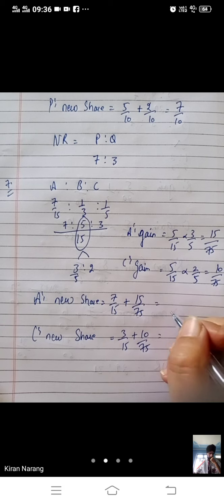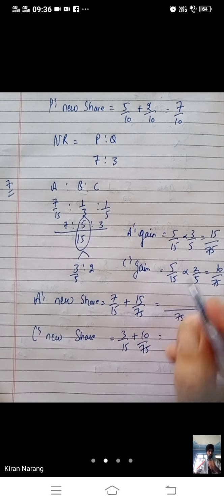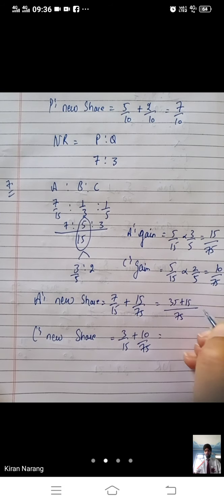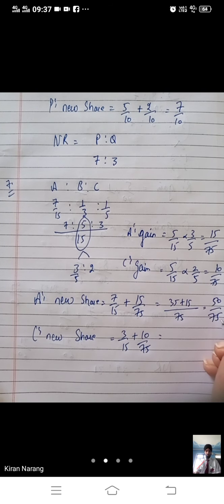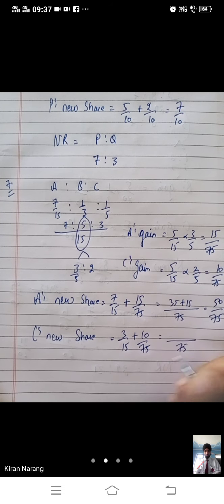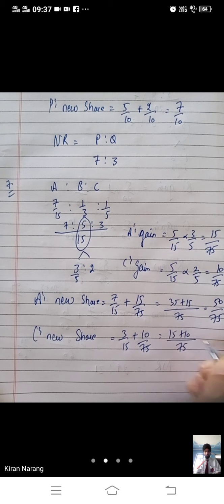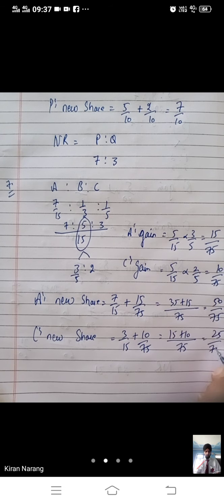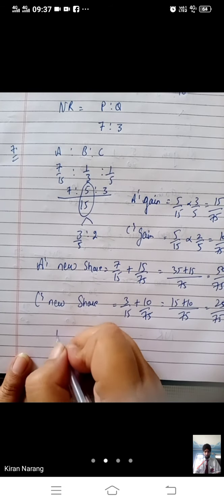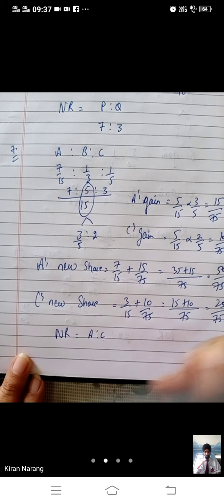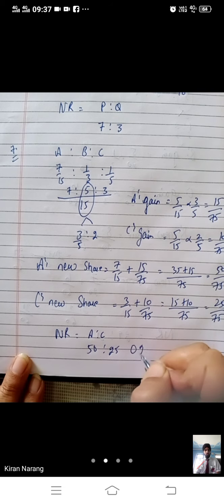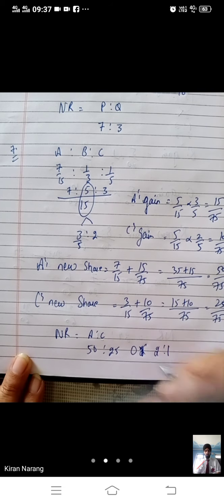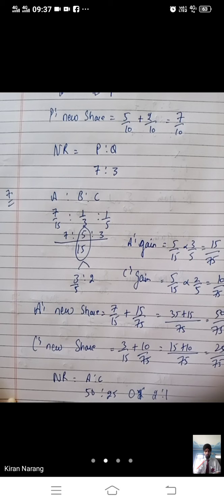A's new share is 35 plus 15, which is 50 by 75, and C's is 15 plus 10, which is 25 by 75. This new ratio of A and C will be 50:25, or you can also write it as 2:1.